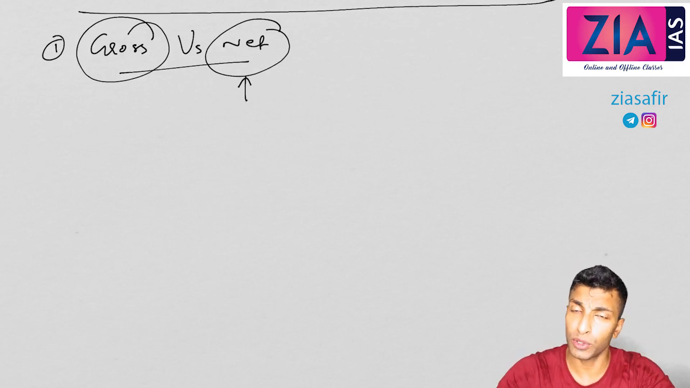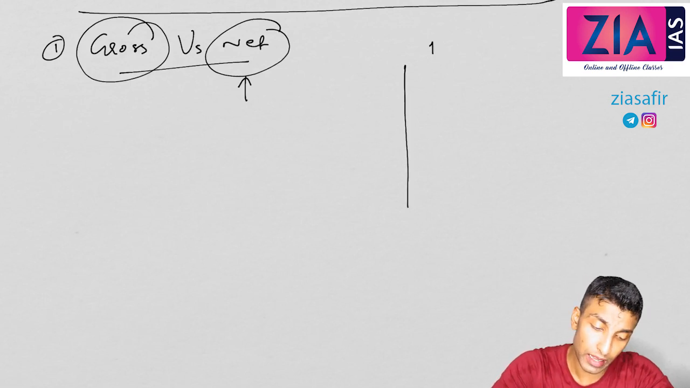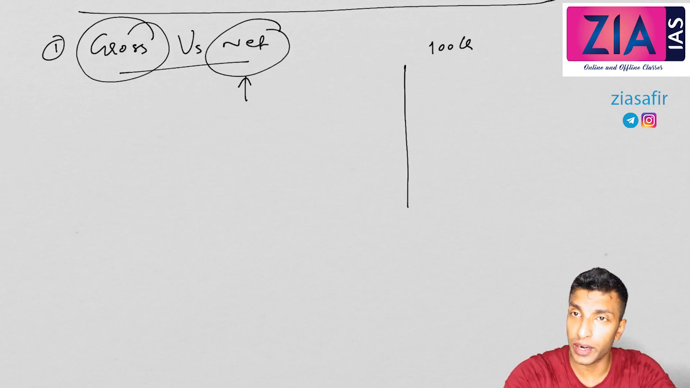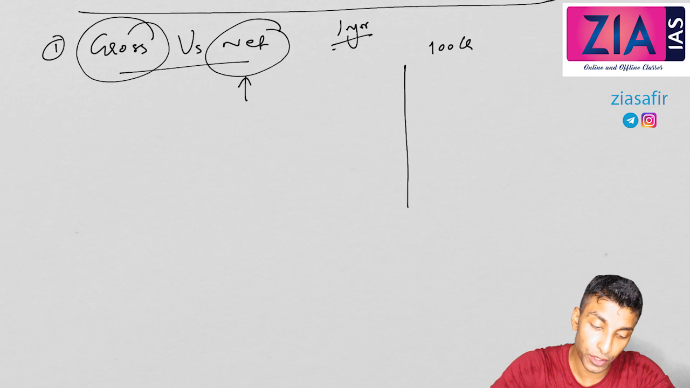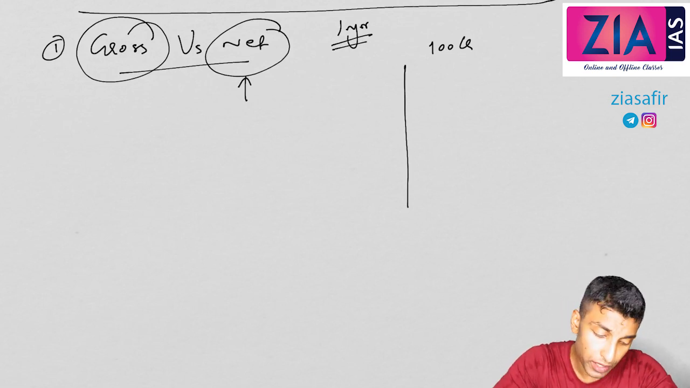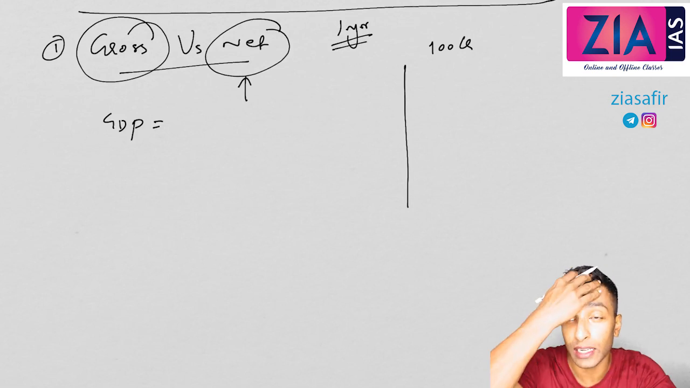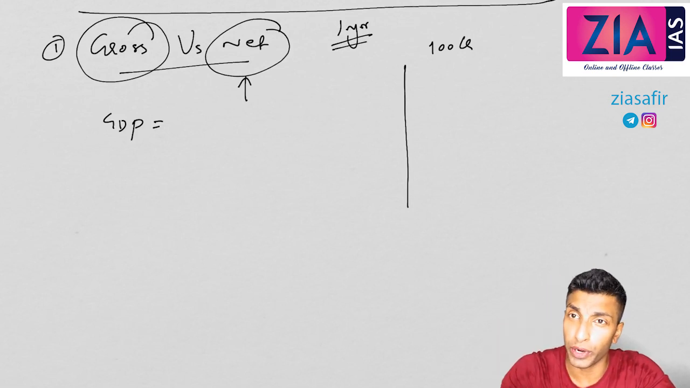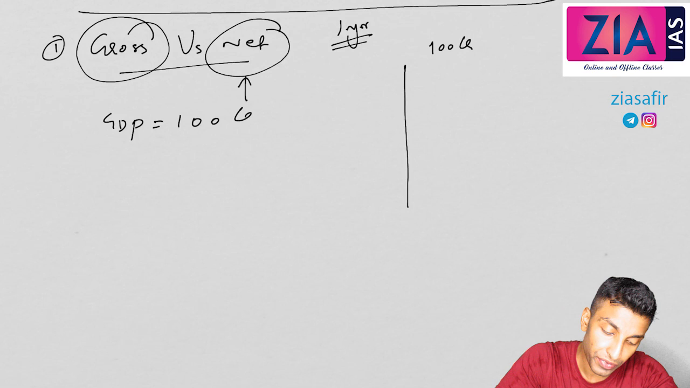What is the difference? Let's suppose there is a firm making a production of, let's say, 100 crore. In 1 year, the firm made a production of 100 crore. So what will be added to GDP here? GDP is all about production. The total production or the value addition will be added to GDP. Here the value addition is 100 crore, so GDP is going to be 100 crore.